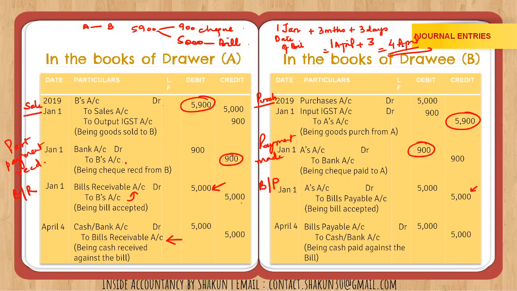The first entry, because it was mentioned sale is made, so first entry was for sale. Then some payment was received, then we pass the entry for that correspondingly in both books. Then the bill was accepted, so we pass the entry for acceptance, and finally it was met on maturity, so we passed the entry for receiving the amount of the bill.